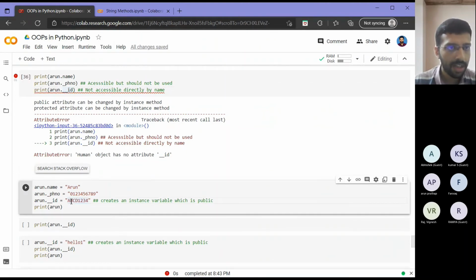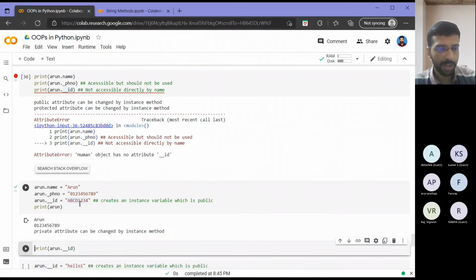Now from here I saw that my name and phone number are accessible, but my ID is not accessible. Then suppose I try to assign values to all these. For my Arun object, I try to assign values: name I give as Arun, phone number I give a dummy number, ID number I give a dummy number. Then let's see what happens.